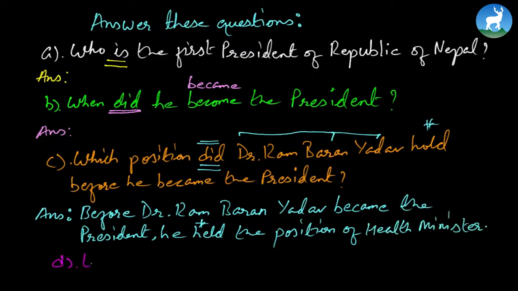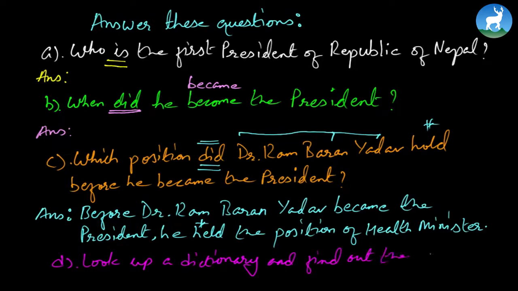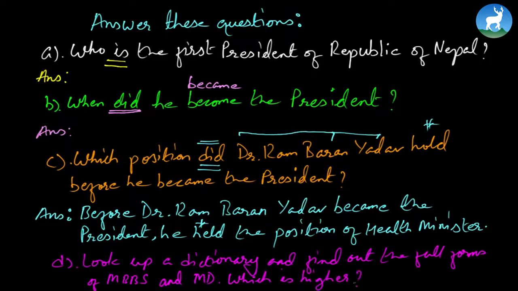Number D says, look up a dictionary and find out the full forms of MBBS and MD. Now it further says, which is higher. So see, look for these words in the dictionary and just write down their full forms, okay?